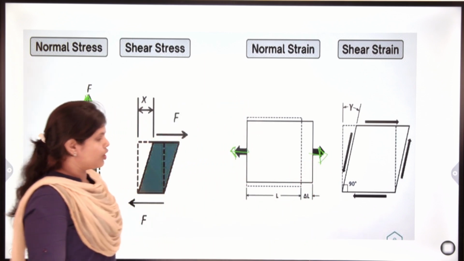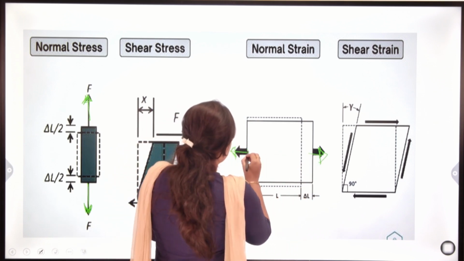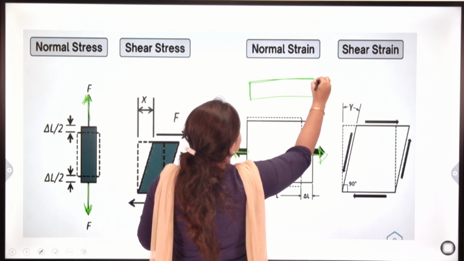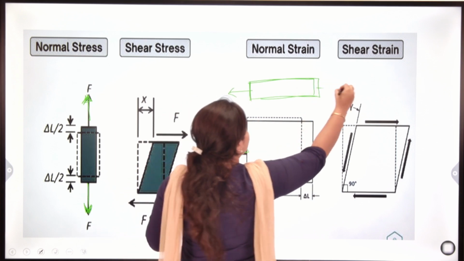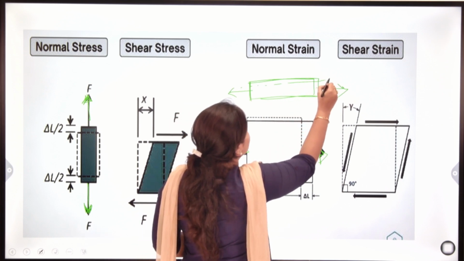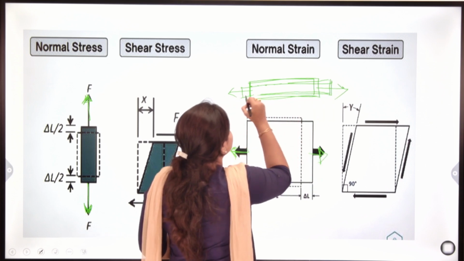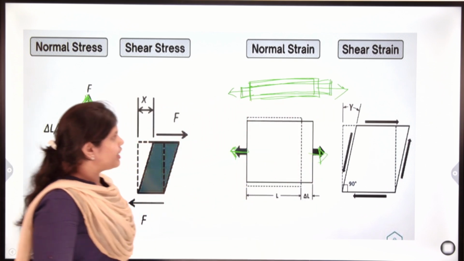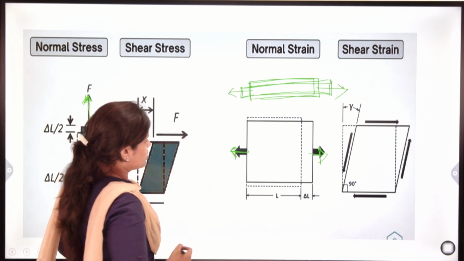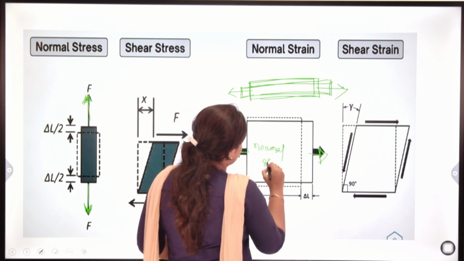After application of force, there is some change in length. If this is the body, the force is applied like this. So this body will elongate in one direction and compress a little in another direction. This is the example of normal strain.